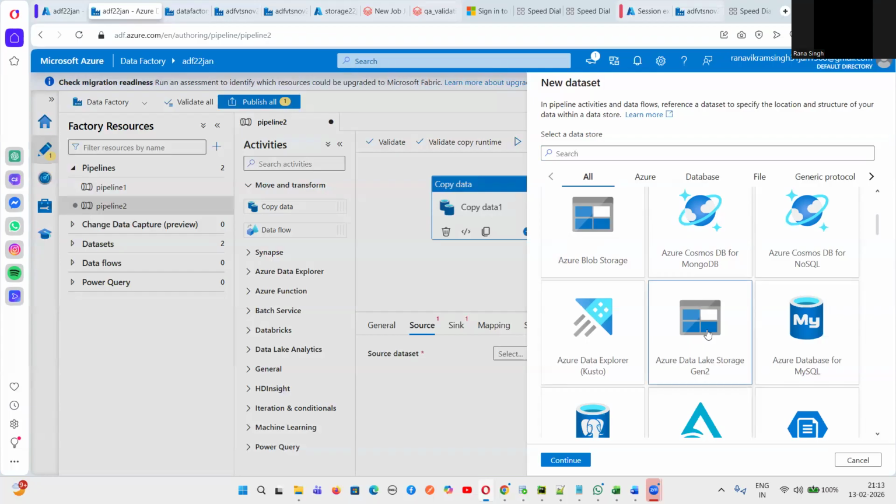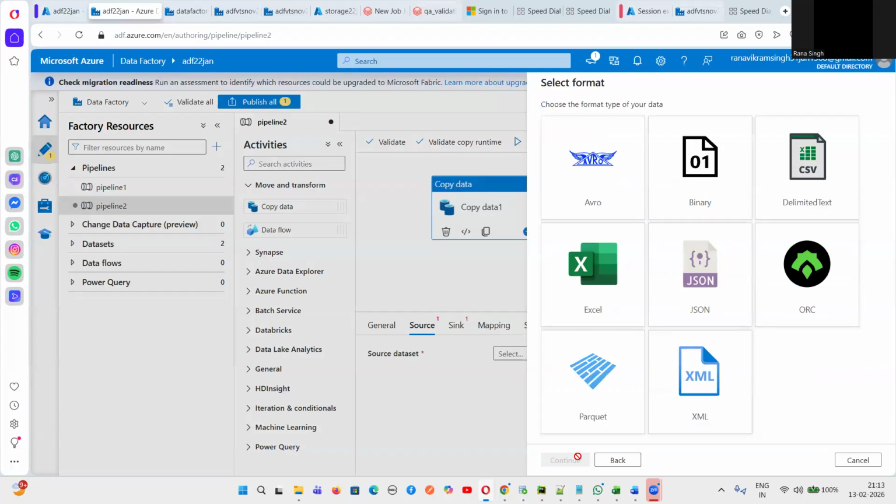So if I click here, and I click on, guys, continue. So they ask me, if you want to take the data from Gen 2, what is the type of file format you're looking for? Is it an Avro file format, or a delimited file format, or Excel file format, or binary file format, or JSON file format, ORC file format, XML or Parquet file format? So for big data, mainly which kind of file format do we generally use, guys? Parquet, generally we take. Sometimes we take CSV file format. Let's suppose I am taking a CSV file format, and I click on continue.